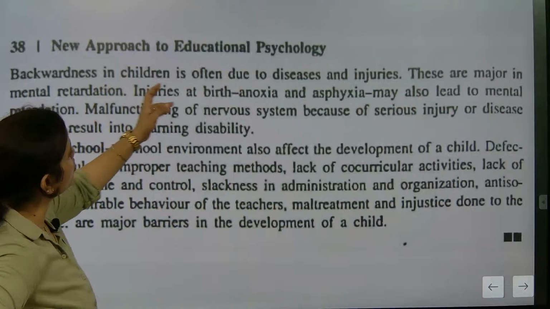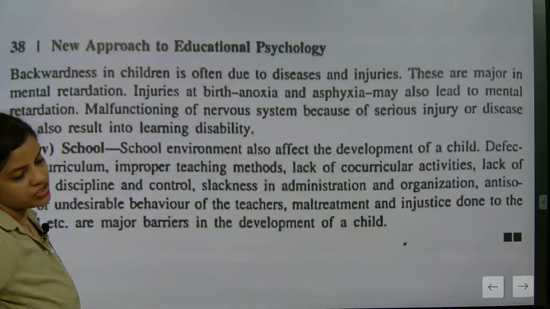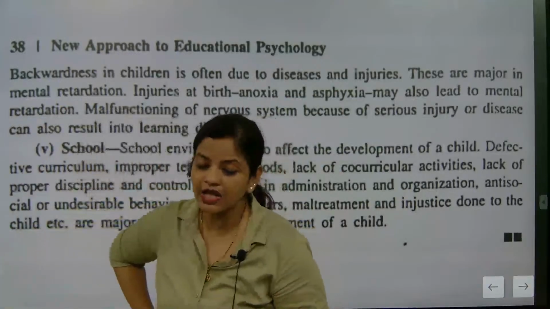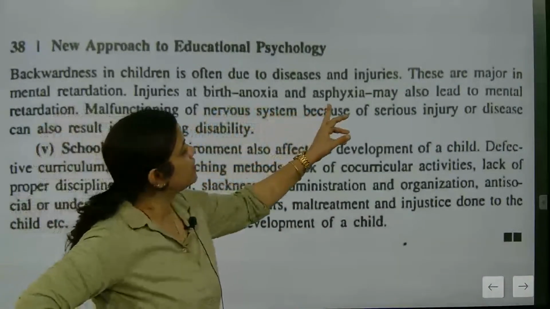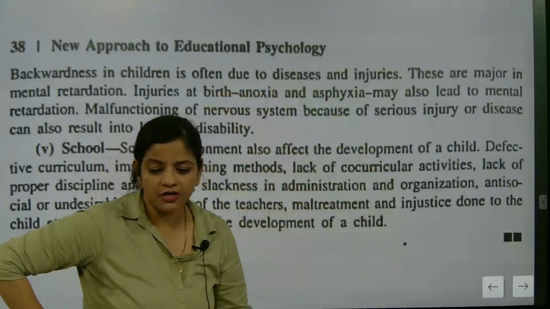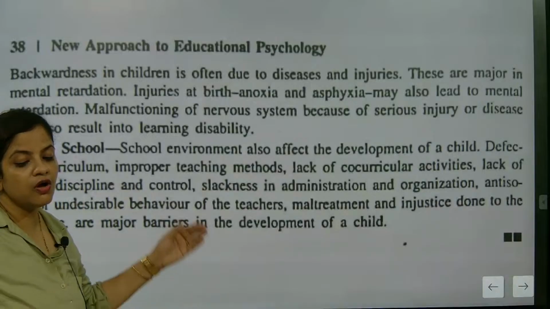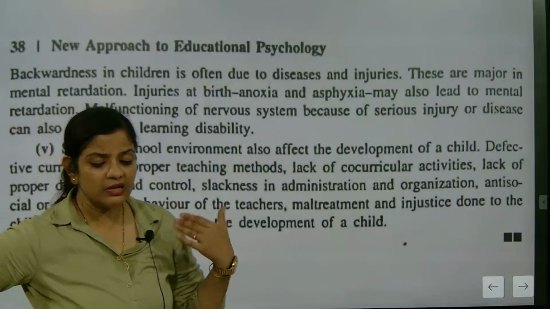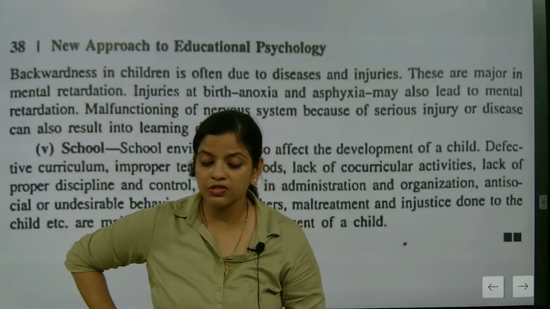So backwardness is often due to disease and injury. These are major causes of mental retardation. Yes, they are responsible for mental retardedness. Injury at birth like anoxia, I am going to talk about all this, as well as apraxia. This may also lead to mental retardation, malfunctioning. I'm going to talk about Alzheimer's also, dyslexia also. There are many child-related diseases, understood. So we are going to discuss them also, okay.